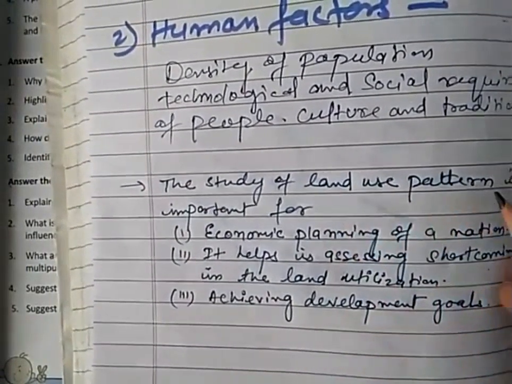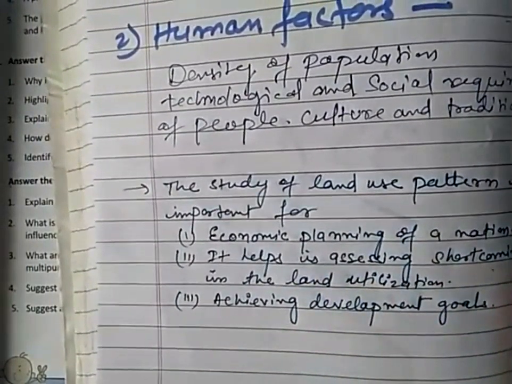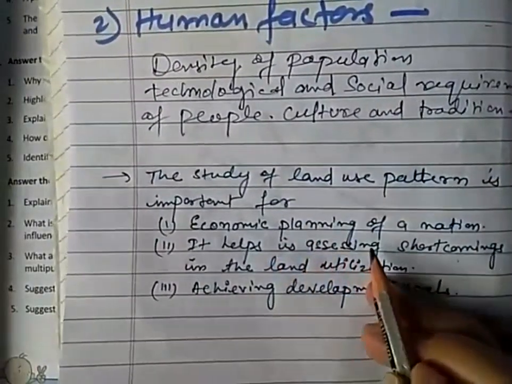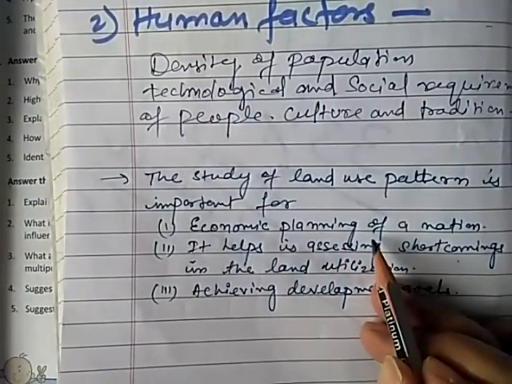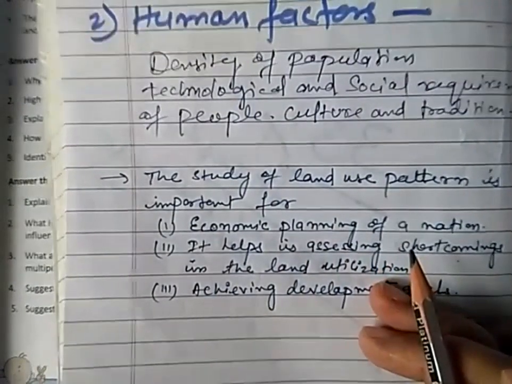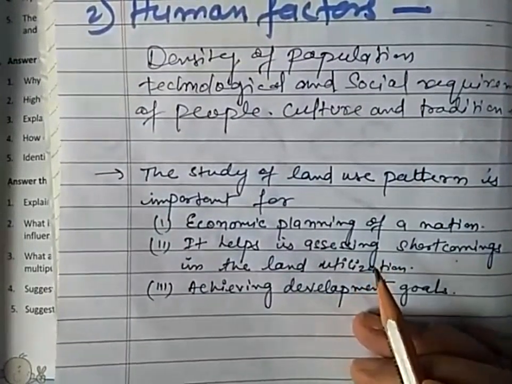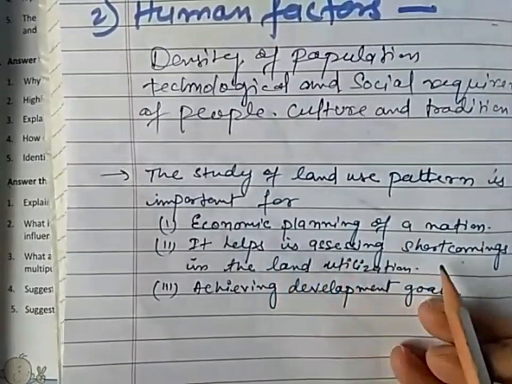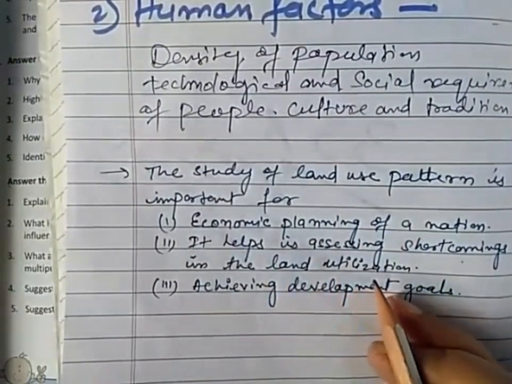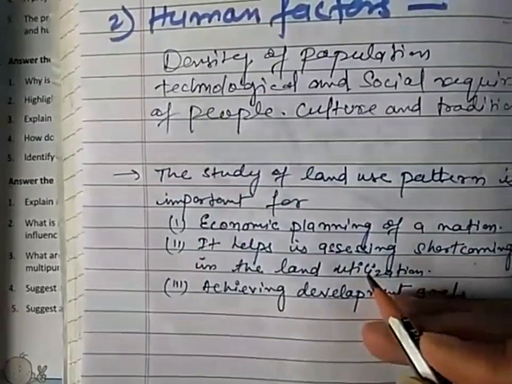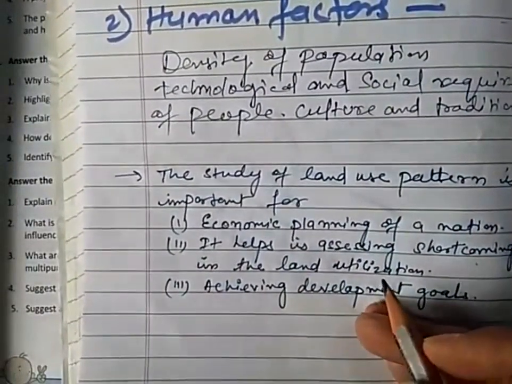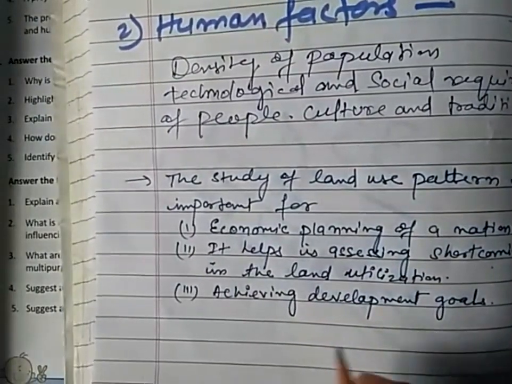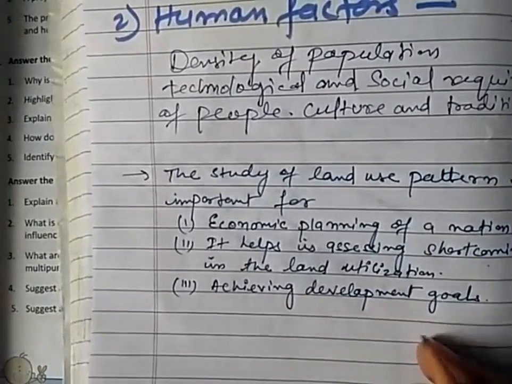So the study of land use pattern is important. Why do we need to study land use pattern? Because it is very important for economic planning of a nation. If you are planning for our economic development, then the study of land use pattern is important. Then it helps in assessing the shortcomings in the land utilization, means it helps us to understand what improvements are needed in the land utilization. Then achieving development goals, achieving economic development goals.